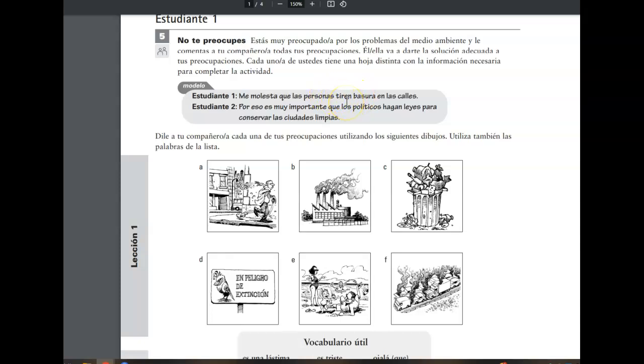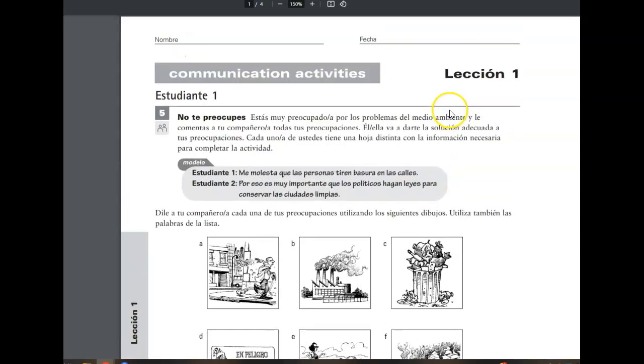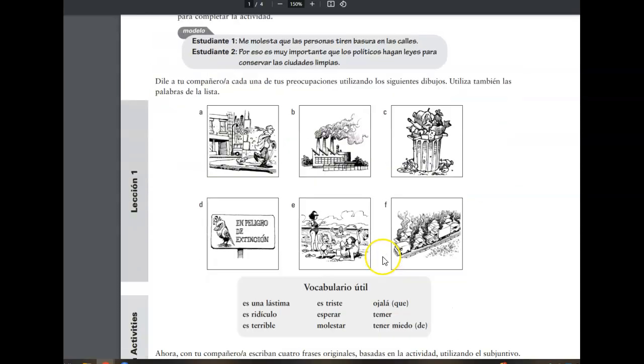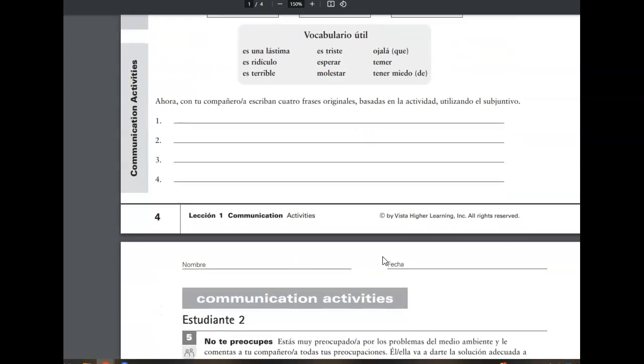Tirar is the verb to throw, and notice it's an AR verb, how it's conjugated in the subjunctive according to the subject in the subordinate clause. Me molesta que las personas tiren basura en las calles. It bothers me that people throw or toss trash in the streets. This is an environmental problem, right? Los problemas del medio ambiente. Now your partner is going to give you the solution. And the solution,